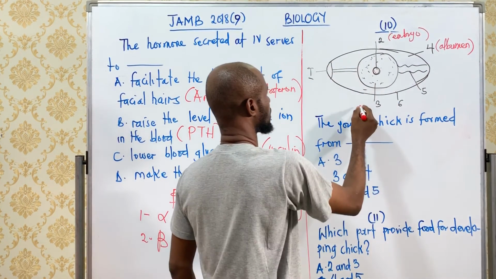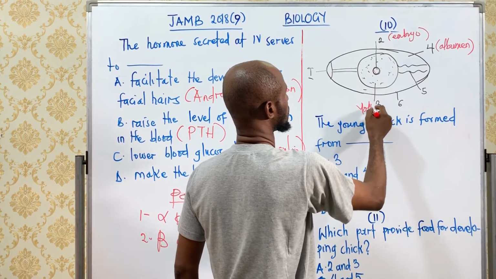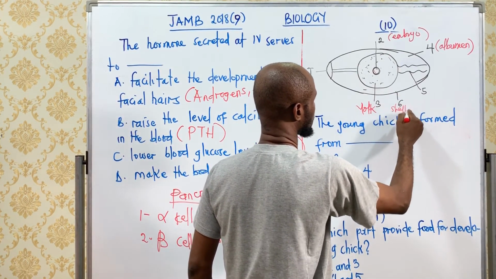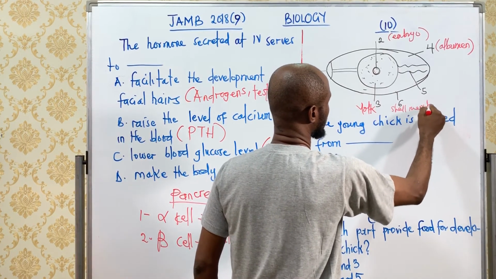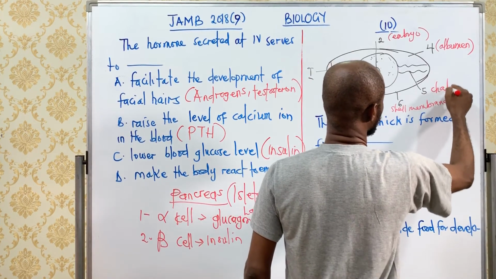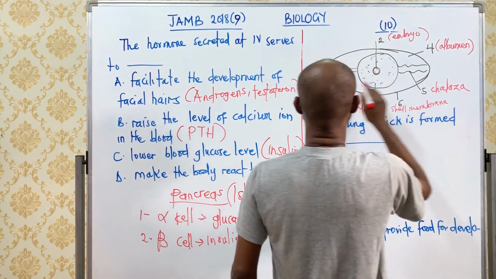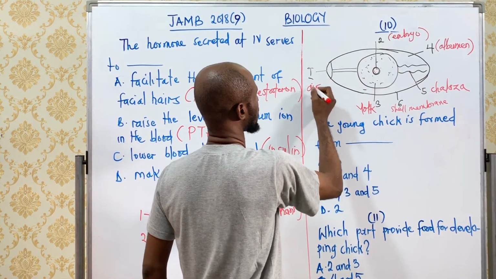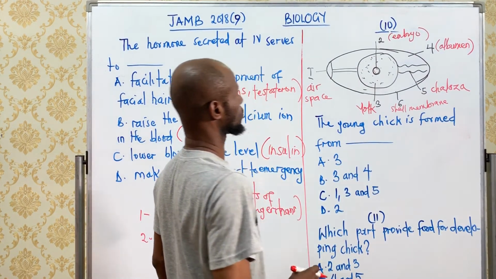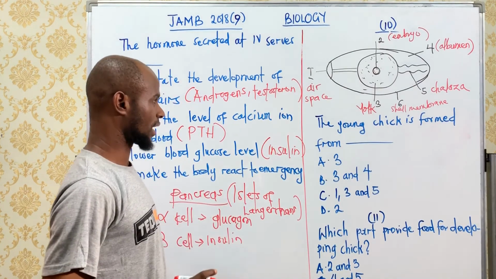Number 3 is the yolk. Number 6 is the shell membrane. Number 5 is the chalaza. Number 1 is the air space or air cavity.